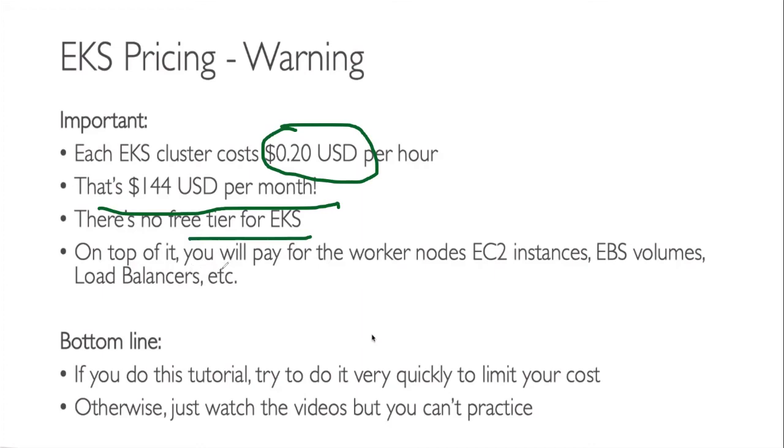On top of it, you have to pay for worker nodes in EC2 instances, necessary volumes, and load balancers, everything, right? If you do this hands-on, do it very quickly. So for that, you need to watch this video a couple of times along with the steps which I provided. Once you have some confidence, then start your hands-on, so that it will be very quick, easier, and save cost, right?